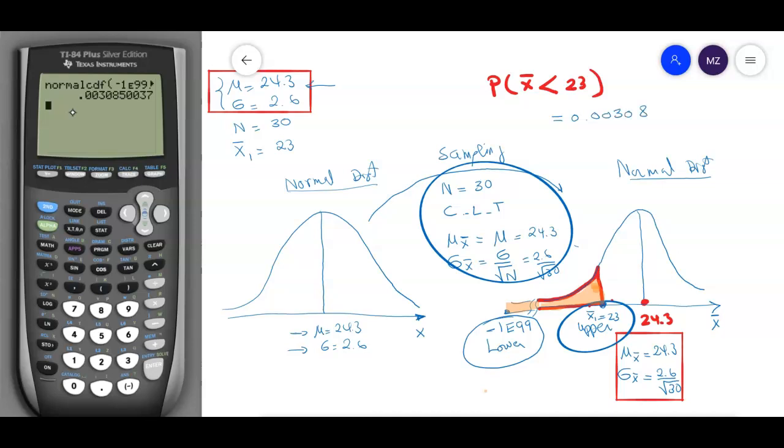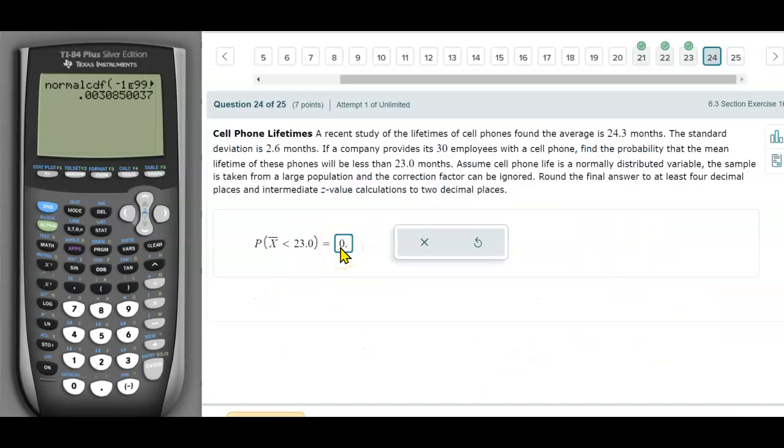So the answer is that area is equal to 0.00308. Remember, you need 4 decimal points, all right, 4 digits. So you need to round the 8. So this is going to be 0.0031, and hopefully this is going to be your answer. All right, let's go back and check it. So let's plug it in, 0.0031, right? And check the answer. All right, nice, very good. We are one more and we're done with the review, right?